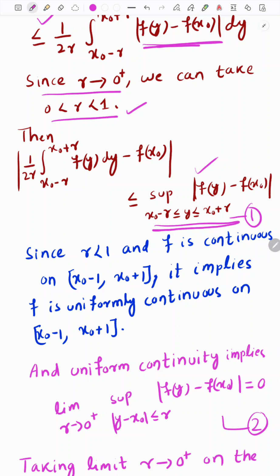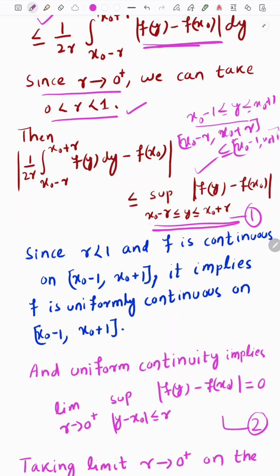How? f is given continuous, and my r is less than 1, so this y belongs to the interval x0 minus 1 to x0 plus 1, because the closed interval x0 minus r to x0 plus r is a subset of the interval x0 minus 1 to x0 plus 1.